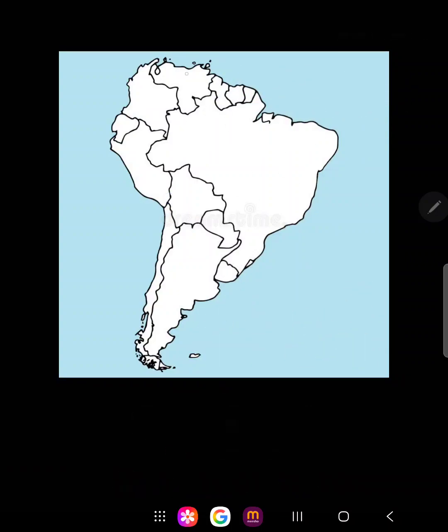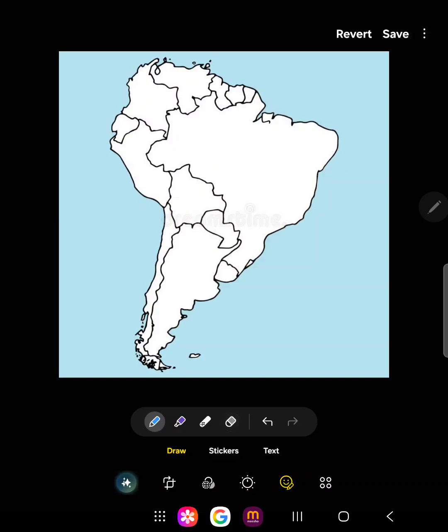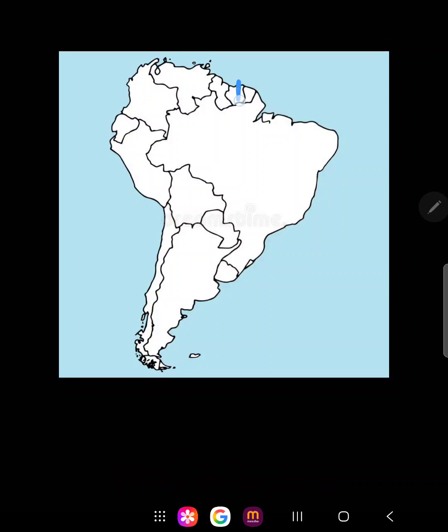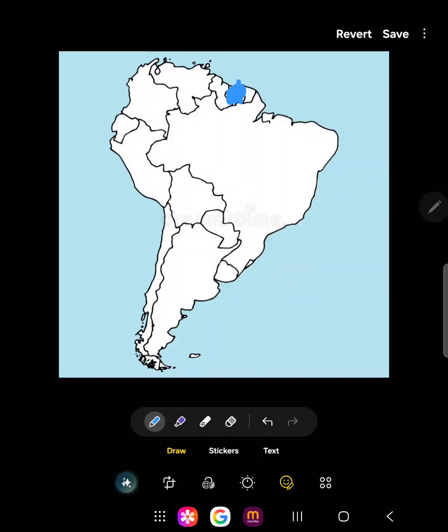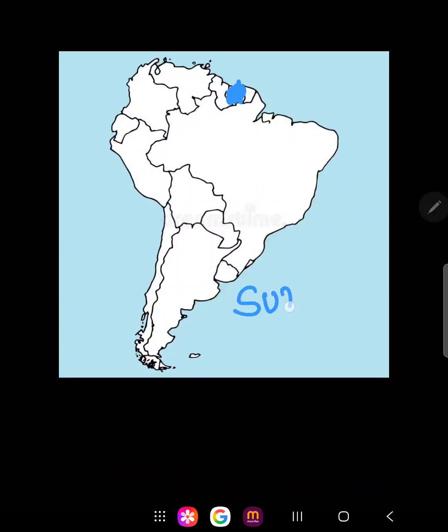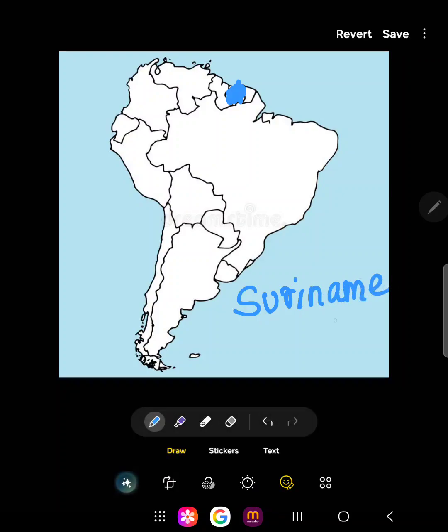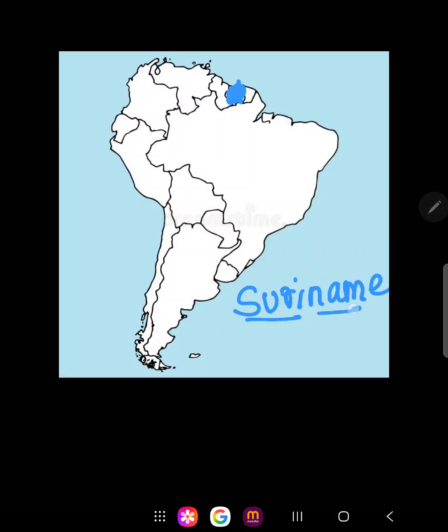Now comes the second one over here. Look at me shading the part. This is called Suriname. How to remember Suriname: Suri, name.